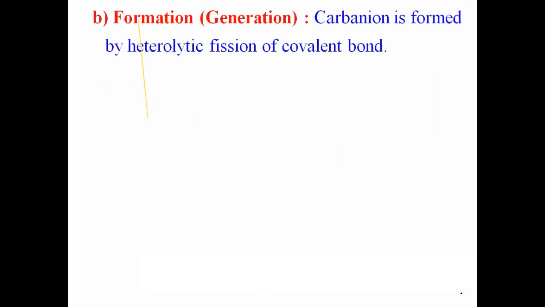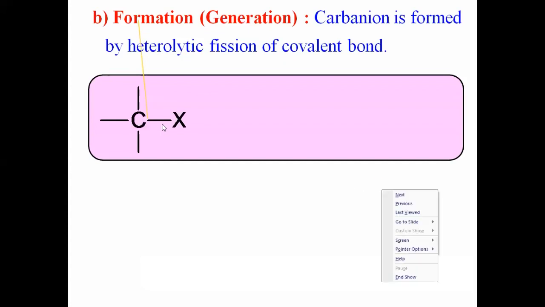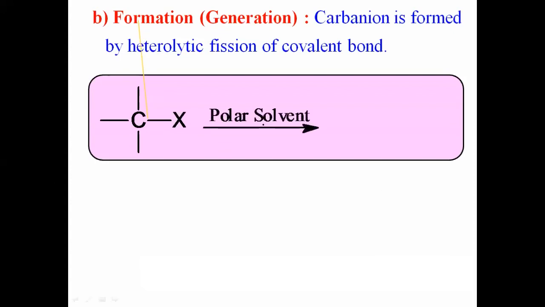Now let us see the second step, formation. In formation, we are going to discuss how those species are formed, how they are generated in the chemical reaction. Generally, carbanions are formed due to heterolytic bond fission. They are formed due to heterolytic bond breaking. Let us see the same example I explained in the introduction. Yes, this is an organic compound. Suppose there is a bond between carbon and X, and during the bond breaking, generally that bond undergoes heterolytic fission in presence of a polar solvent. In presence of a polar solvent, there is a heterolytic bond breaking.